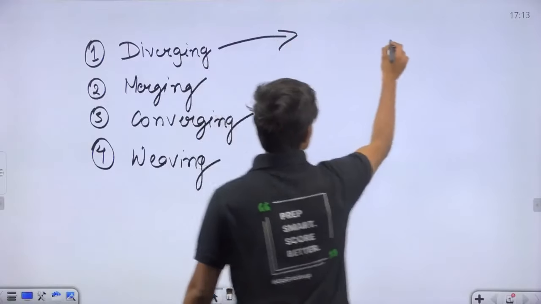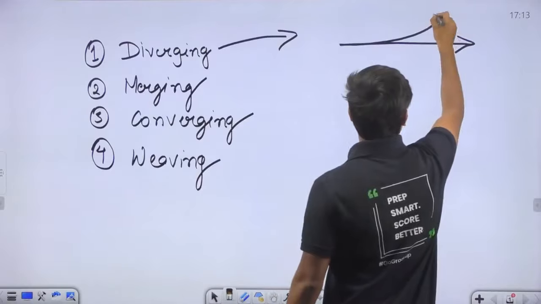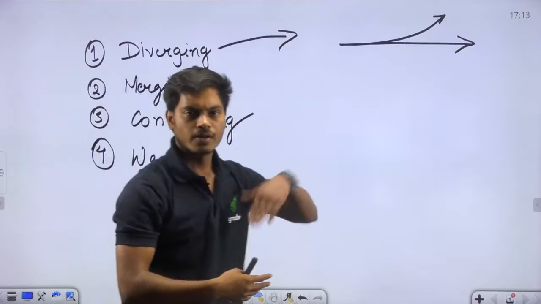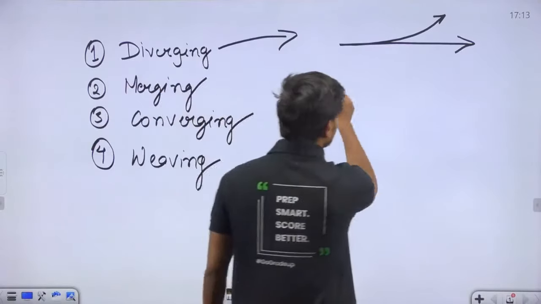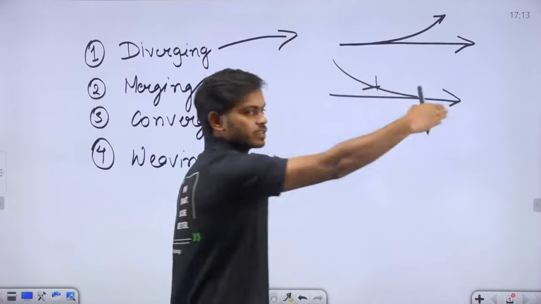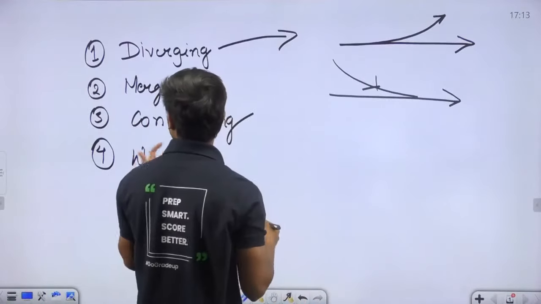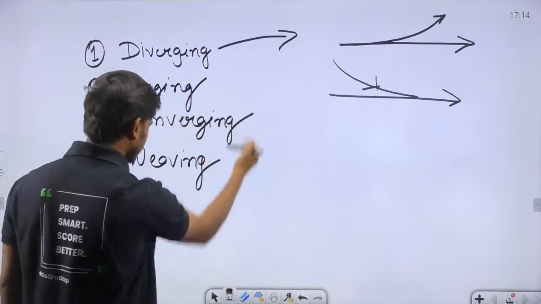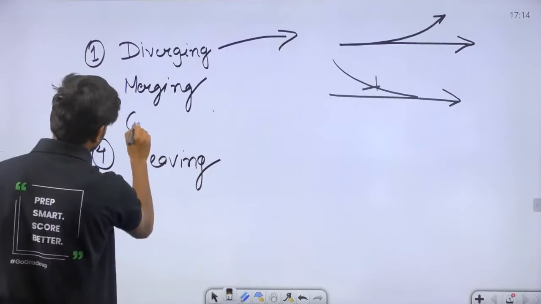So diverging is nothing but, suppose this is the road and the vehicle is moving here, or it could come here also, doesn't matter, left or right. All right, hi Harish. So this is your diverging. What is merging? Suppose this is the road and the vehicle is coming from here and it is merging into a road. Perfect. And next is, actually merging and converging are the same thing. So this is actually crossing.